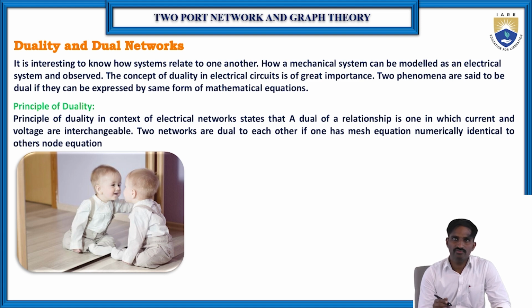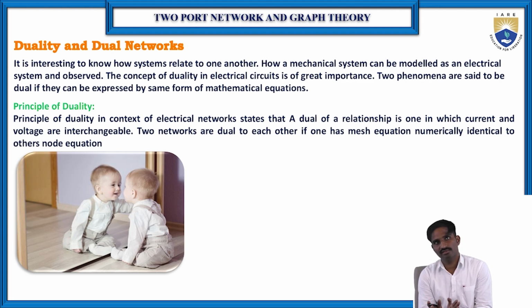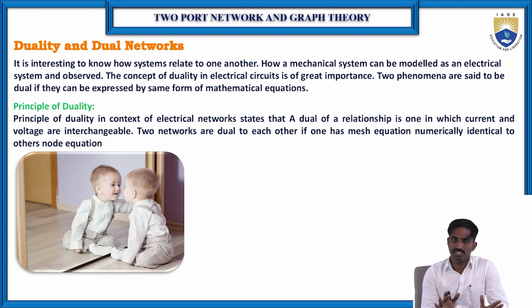The two networks are dual to each other if one has mesh equations numerically identical to the other's nodal equations. Here you should understand two concepts. One is that voltage sources are interchangeable with current sources, and current sources back to voltage sources. Similarly, the meshes are converted into nodes, and nodes are converted into meshes. That is the principle of duality. The properties of the circuit will not change by applying this concept. That we should remember.